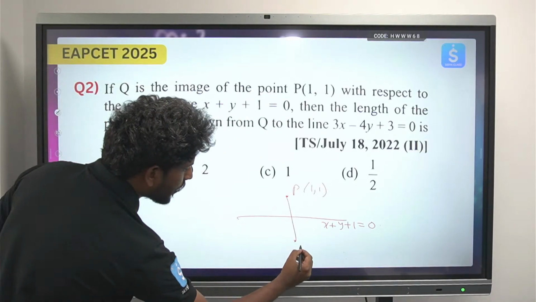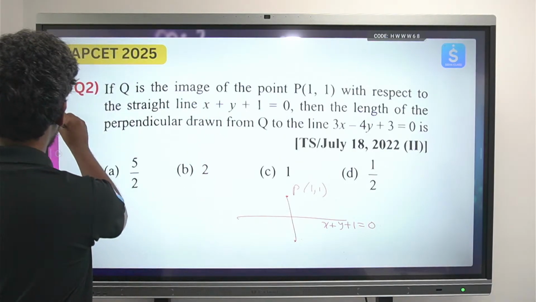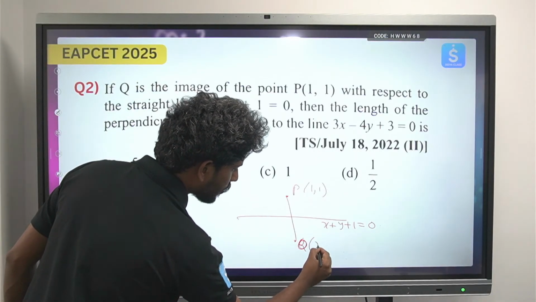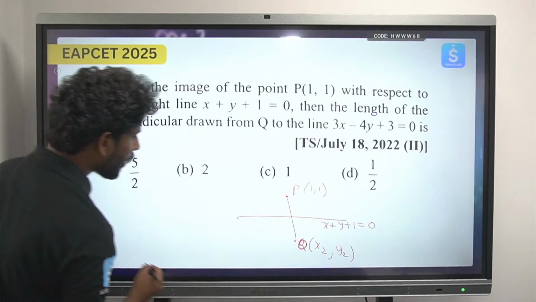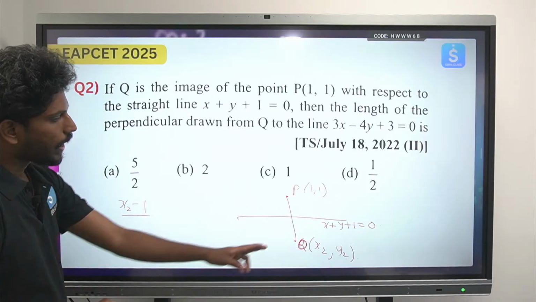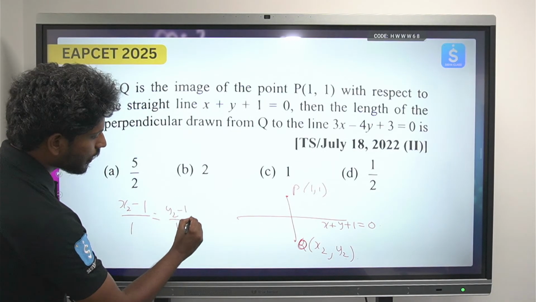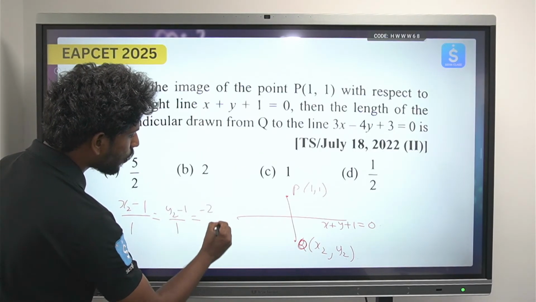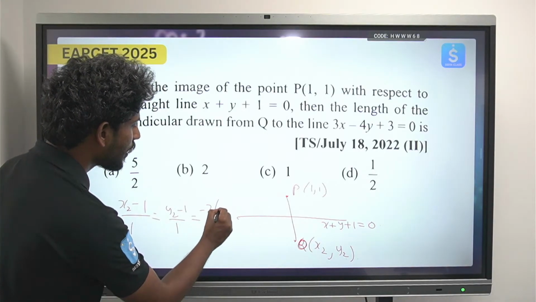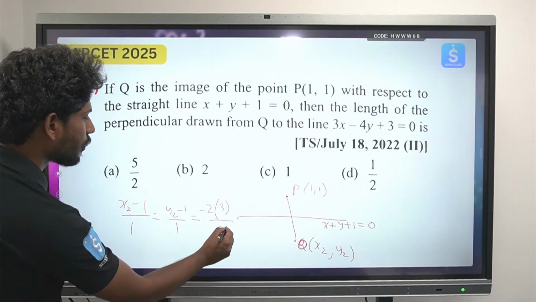So this will be, let's take this point as some Q. Okay, so this is Q (x2, y2). So what is the formula? x2 minus x1 by a equals y2 minus y1 by b is equals to minus 2 of ax1 plus by1 plus c by a square plus b square. So 1 plus 1 plus 1 is 3, by a square plus b square. What is a square plus b square? 2. 1 plus 1 is 2. So you can cancel 2 and 2.